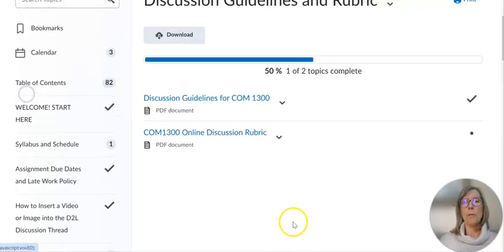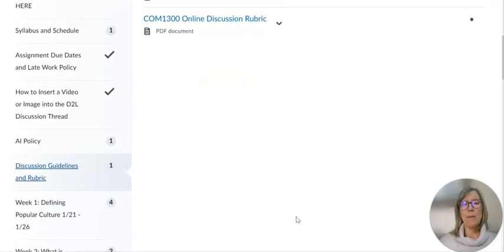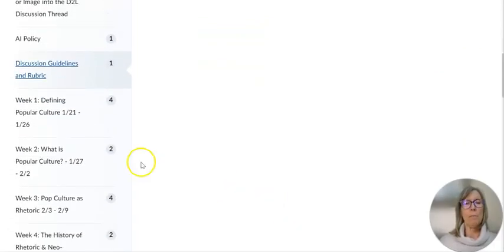Discussion guidelines and rubric, you also want to make sure that you read those thoroughly. The discussion forum is worth about a third of your grade in this class, so you really want to make sure you understand those expectations. And I'll talk about that more in a moment.